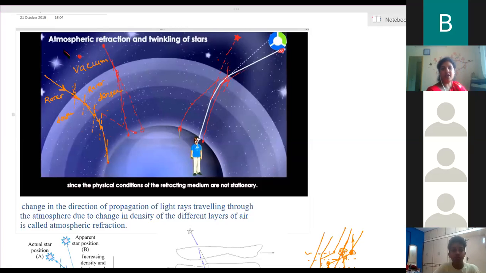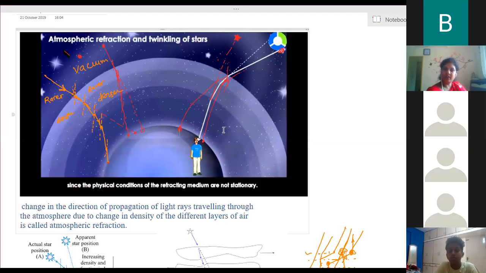This atmosphere is not always constant. The density is also not constant. Sometimes density increases, sometimes density decreases. So when the density increases, very few rays from that particular star will fall on our eyes. And when the density is less, more rays will reach the observer's eye. So when more rays reach, the object looks brighter.